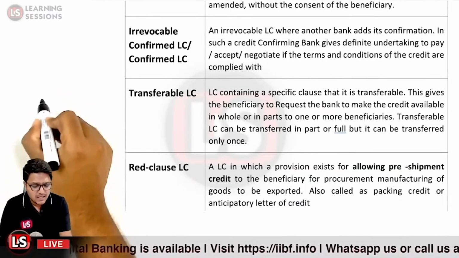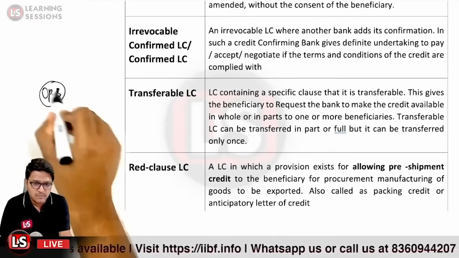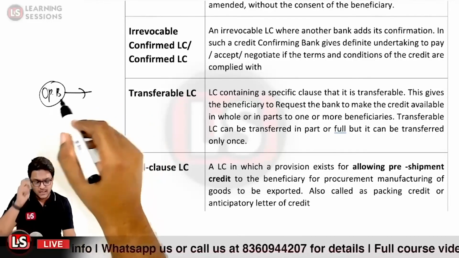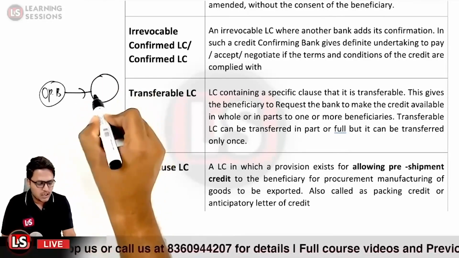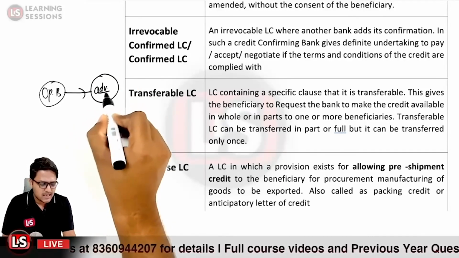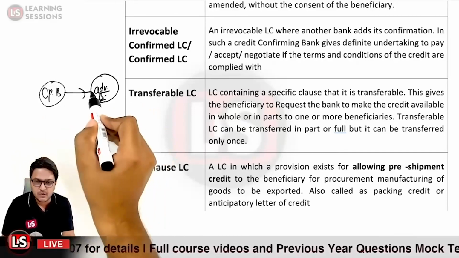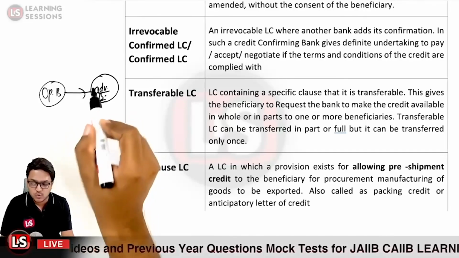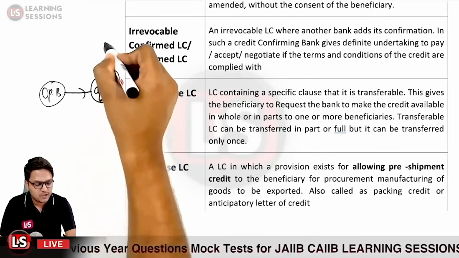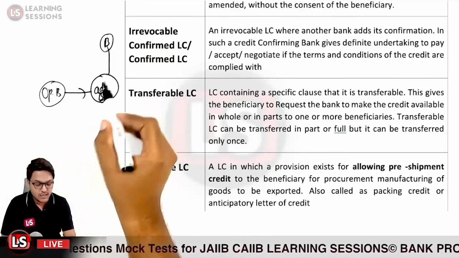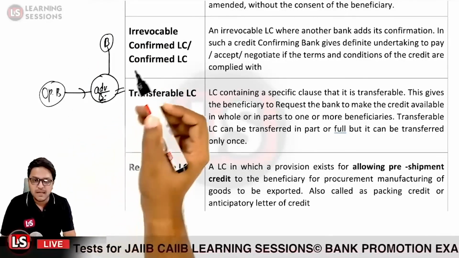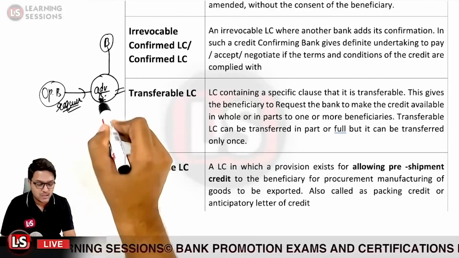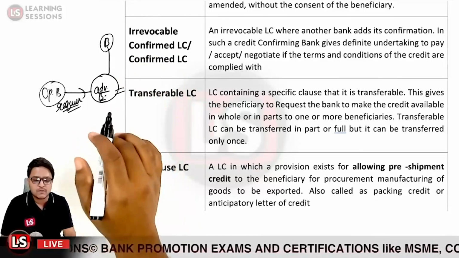Because in the case of the letter of credit, here we are taking the case of the opening bank. The opening bank is forwarding a letter of credit to the advising bank, requesting the advising bank to extend a credit to the beneficiary. It is not obligatory for the advising bank, but it is a request. The opening bank under the letter of credit is requesting the advising bank to extend the credit to the beneficiary for the purpose of pre-shipment.